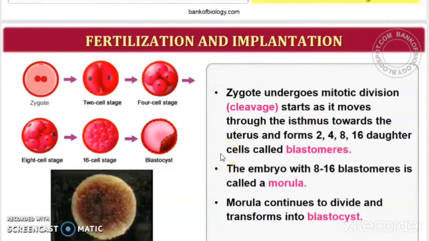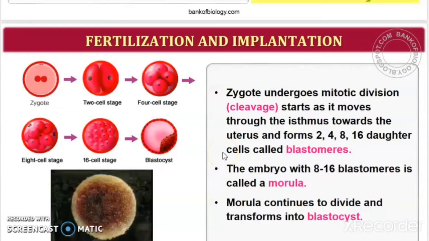So this zygote carries out mitotic division. Mitotic division means it is a type of cell division where a cell divides into two. So this zygote will undergo mitotic division and will move through the isthmus of the oviduct.